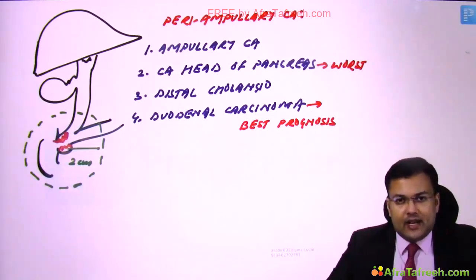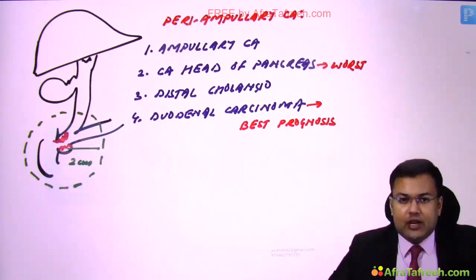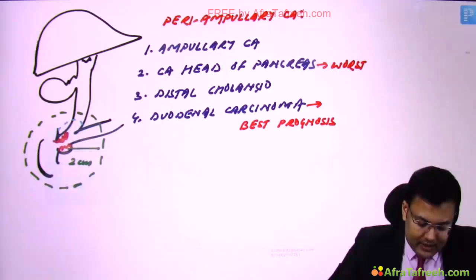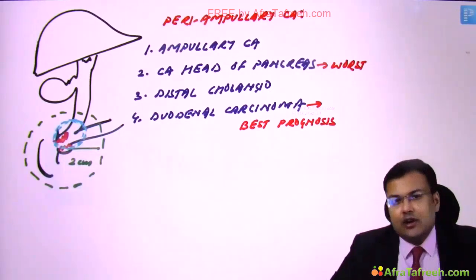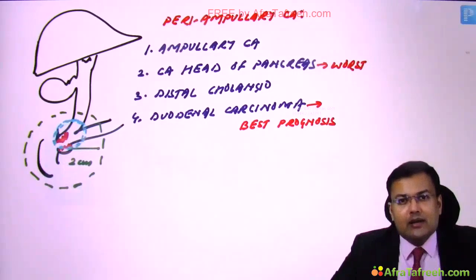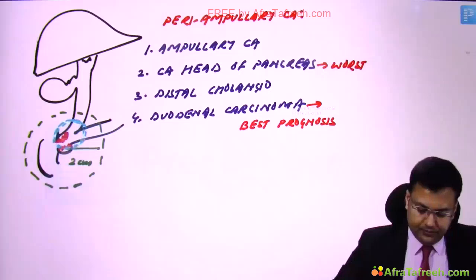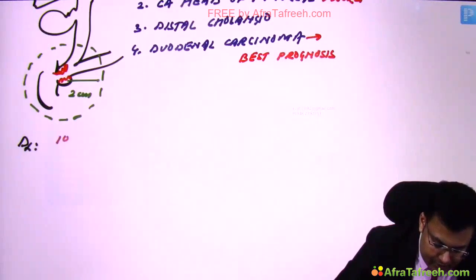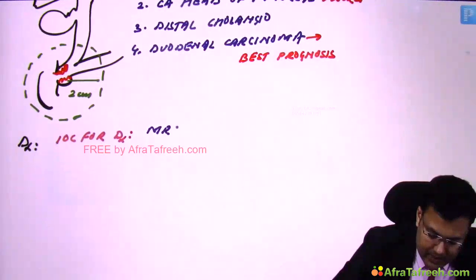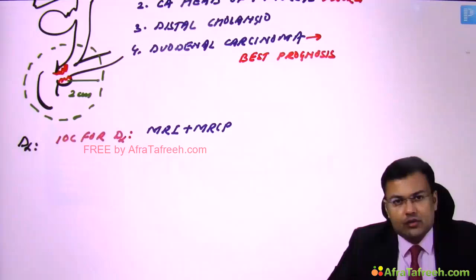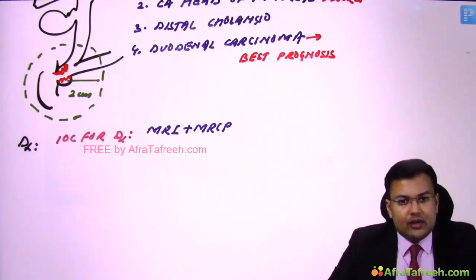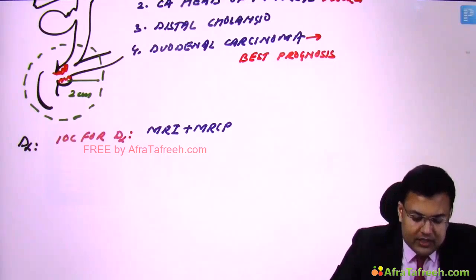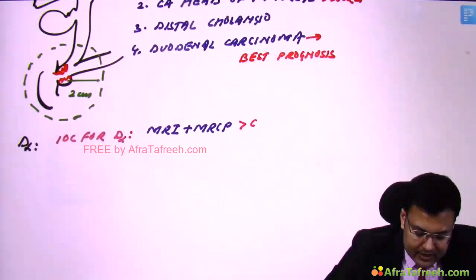So if a question is asked indirectly that in which type of cholangiocarcinoma gallbladder is palpable, obviously it's the distal cholangio. Otherwise, in majority of cases of cholangiocarcinoma, gallbladder is non-palpable. Now coming to the diagnosis, we discussed what's the investigation of choice. For diagnosis, this is MRI plus MRCP, right? Sometimes examiners are going to ask you that you want to go for CCT or MRI plus MRCP, which one is better? So obviously it's MRI plus MRCP which is better than CCT.